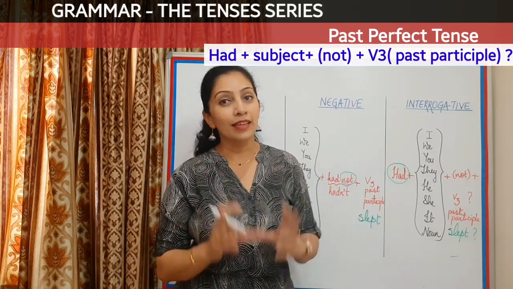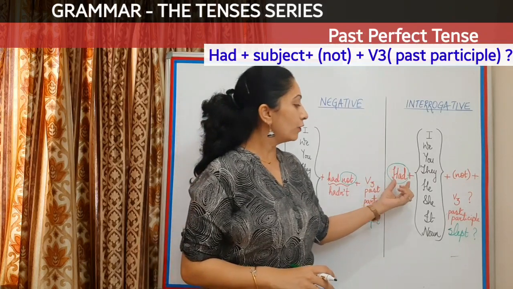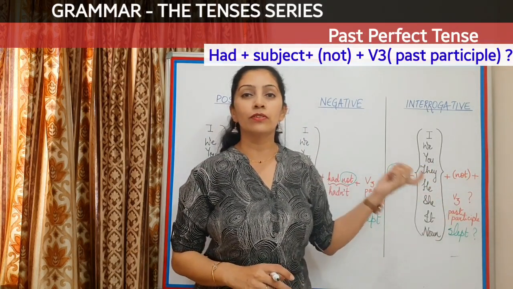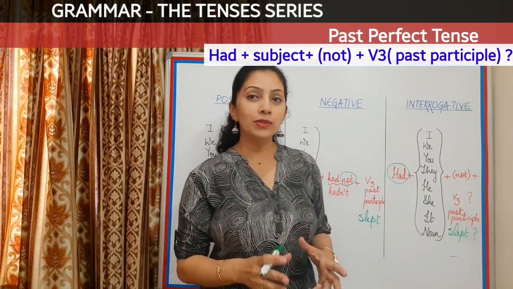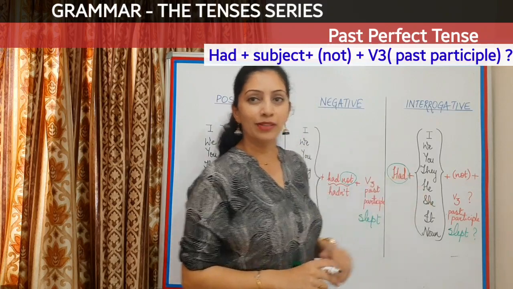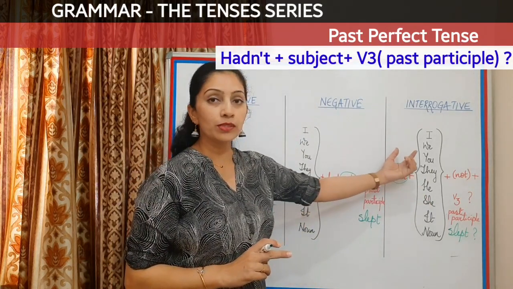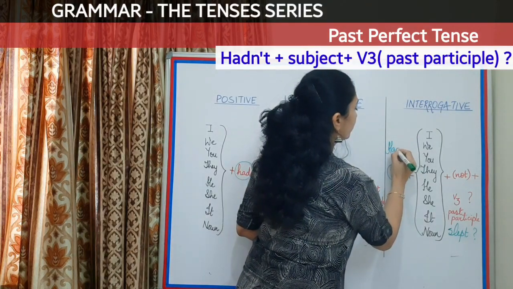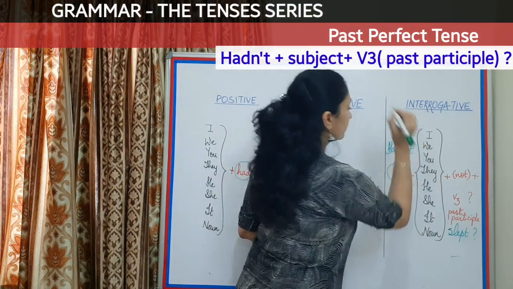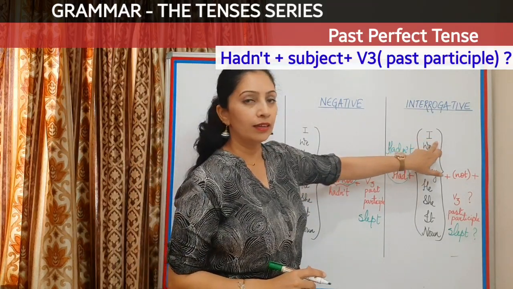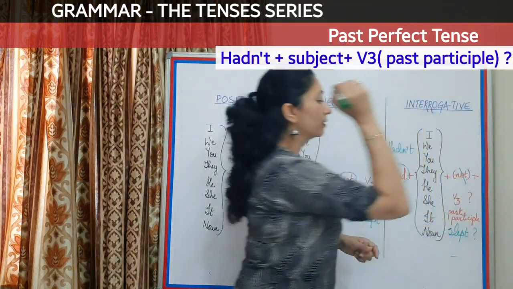If I want to make negative interrogative, instead of making had and not separately, I can also use the contracted form. But when I use the contracted form, the format will be a little different. Let's see how it will be. If I have to use hadn't here, then the verb hadn't will come first. So it will be hadn't, I, and then I will not use the word not.